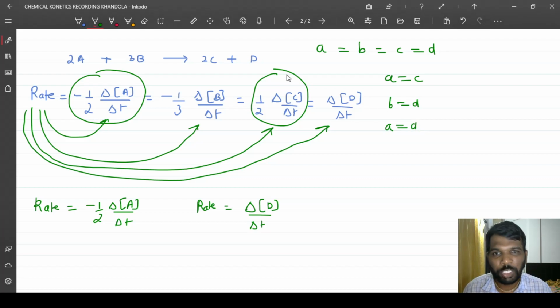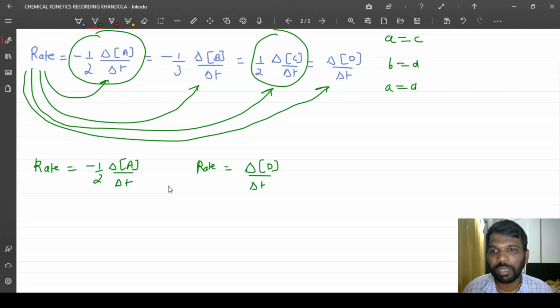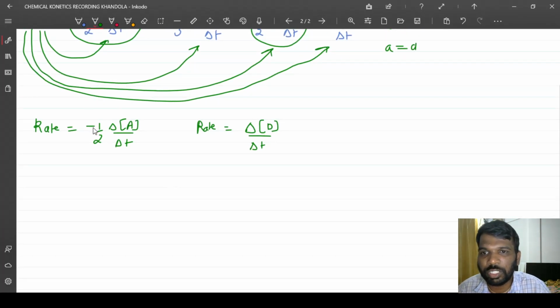Now one thing you have to note is the negative sign in the rate given over here. What does this negative sign represent? Okay, I'll take one example over here.